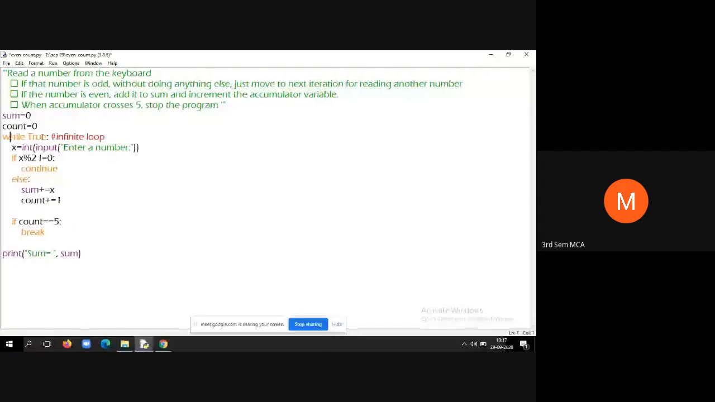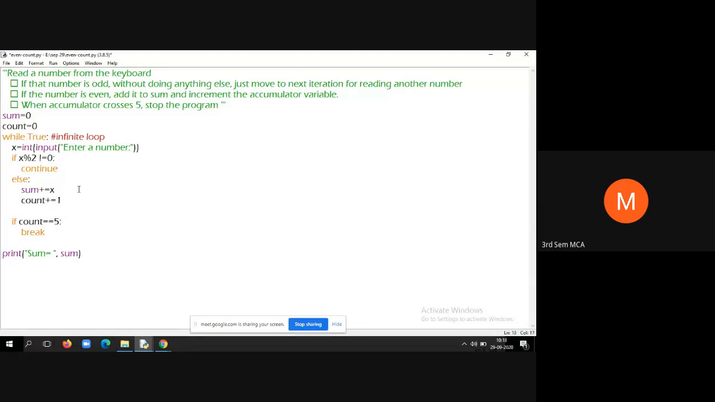While true, then say, for example, next I'll enter 6. 6 percent 2 is 0, so now come here: sum is equal to sum plus x. Earlier sum is 4, so 4 plus 6 is 10. Count is equal to count plus 1, so count is equal to 1 plus 1, which is 2. If 2 is equal to 5, no, the condition fails. Once again, go to the while loop, like that until the count becomes 5.